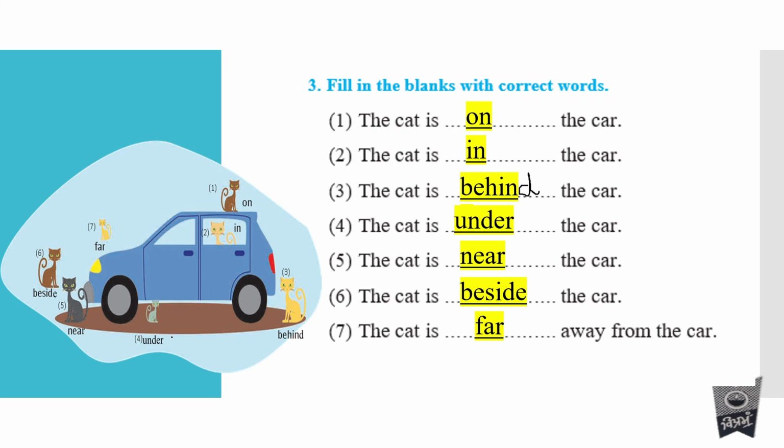So the same thing is being asked: on, in, behind, under. I will give you some more exercise so that you will be able to understand prepositions more clearly. I will give you homework along with this of the grammar part in the prepositions.